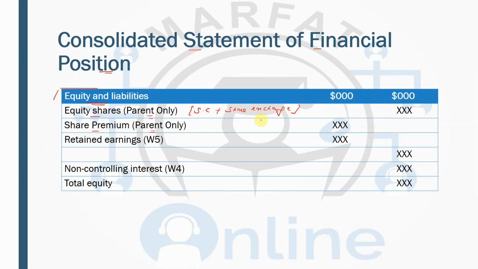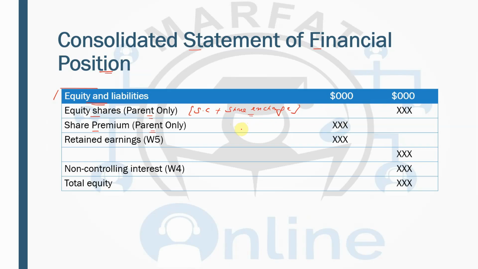When the parent is buying a subsidiary, they have to make a payment, and sometimes share exchange is one form of the consideration they are paying. That means the parent is acquiring the shares of the subsidiary, and in consideration they are issuing shares, which is known as the share exchange.